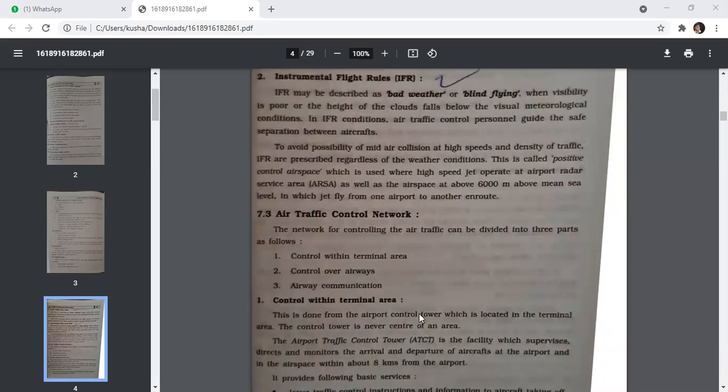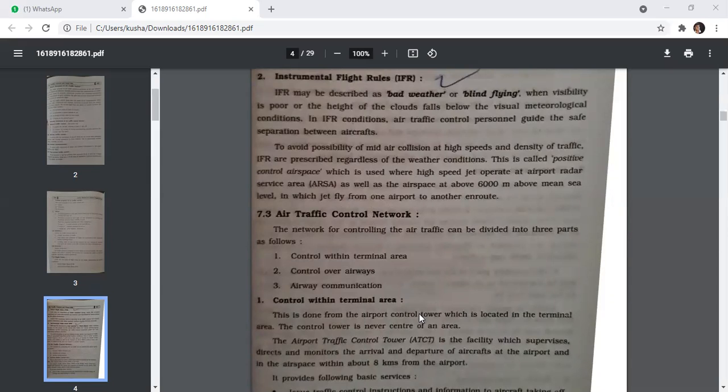This is called the positive control airspace, which is used where high-speed jet operate at airport radar service areas, as well as the airspace at above 6,000 meters above mean sea level, in which jets fly from one airport to another en route.